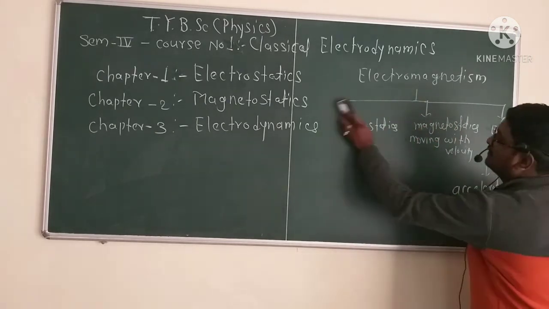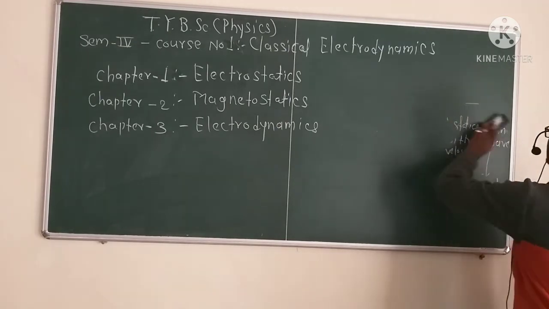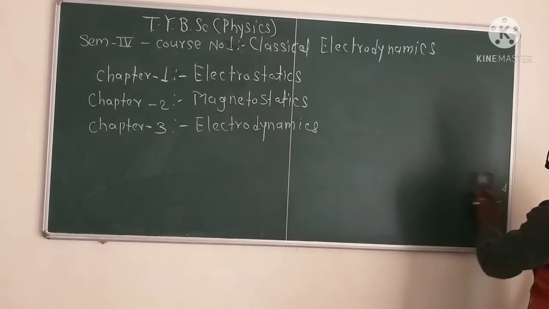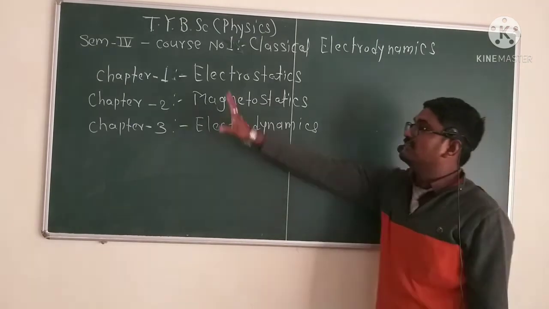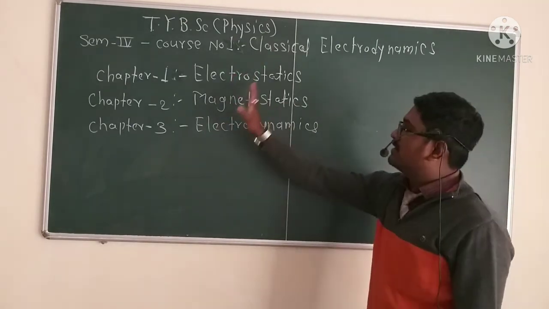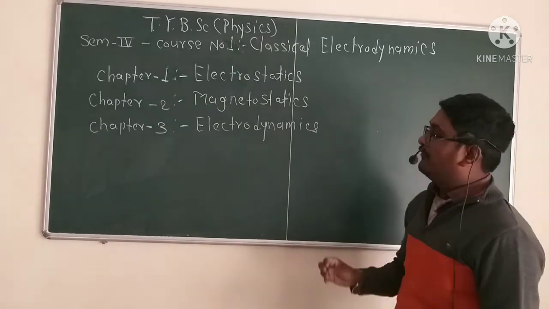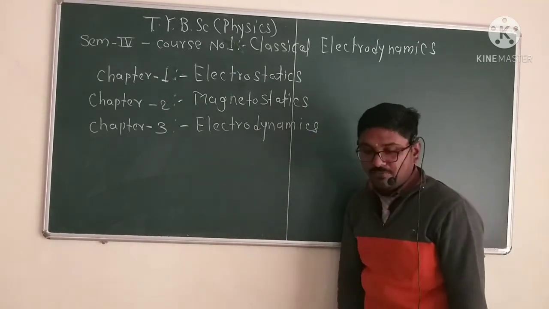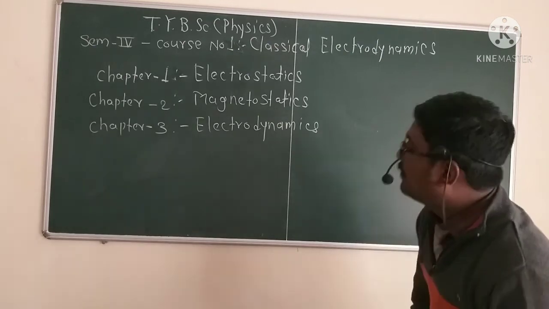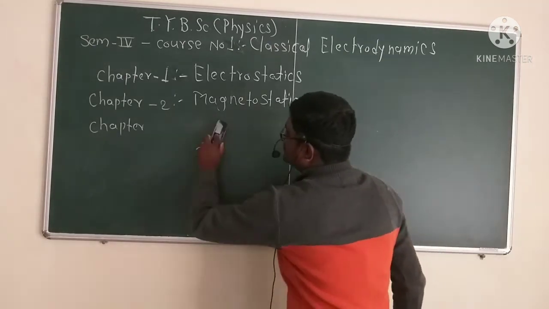But in this course, classical electrodynamics, we will study three chapters: electrostatics, magnetostatics, and electrodynamics. But before we start module number 1, we will study some basic properties of charge.